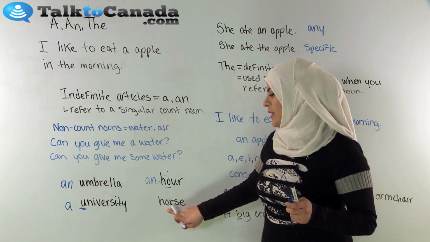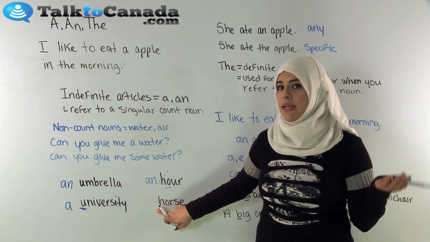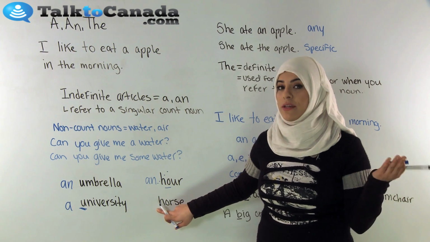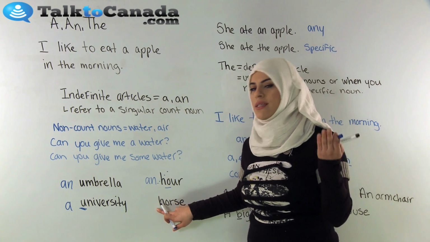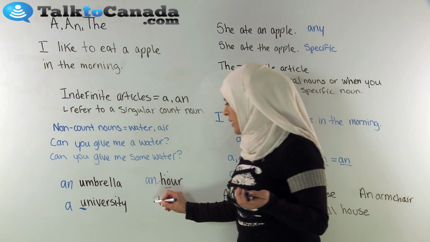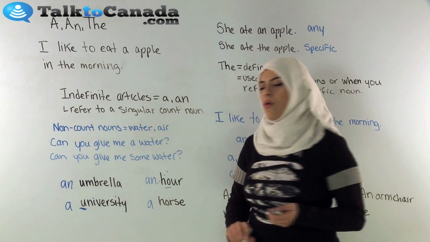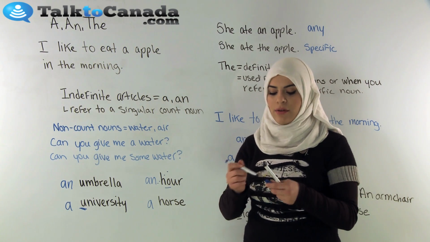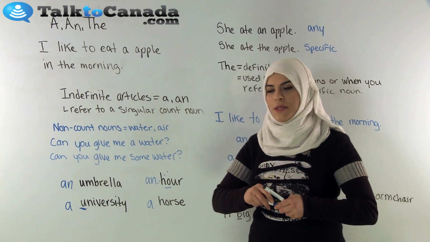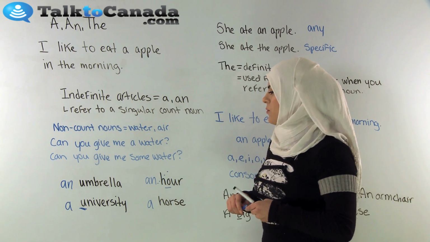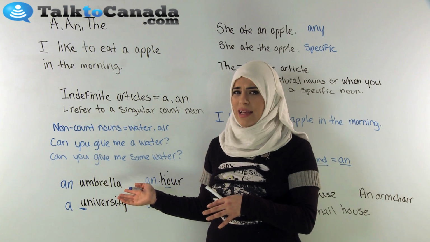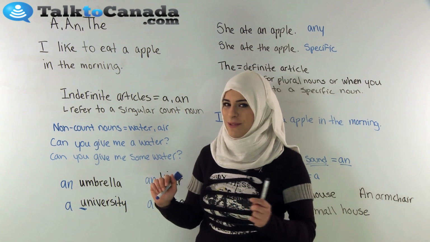If you look under here, we have horse. Here we can hear the H sound very clearly. H, horse. So the right way to put it is a horse, because there's an H sound at the beginning of horse. All right, so I hope that these helped you. I hope they didn't confuse you.